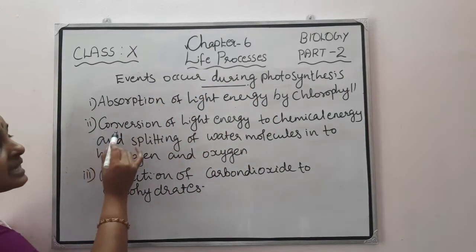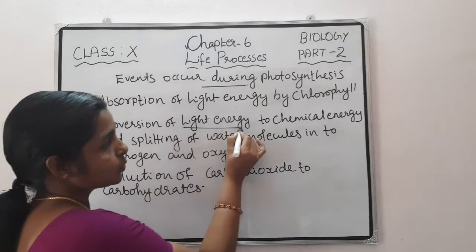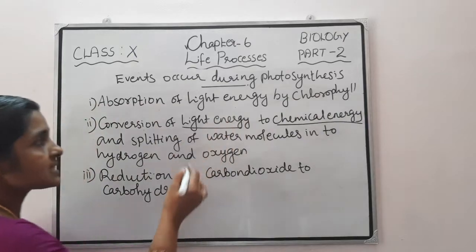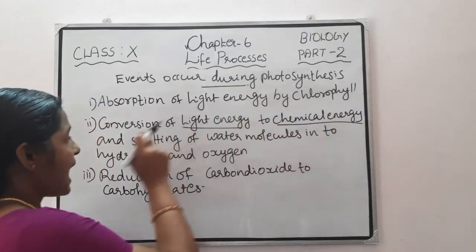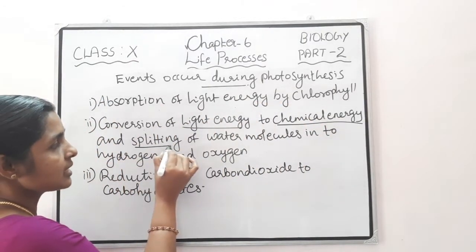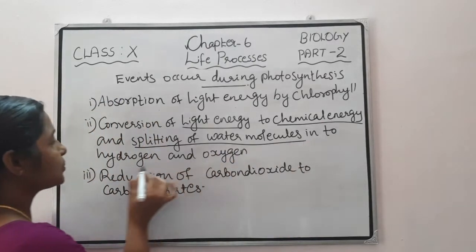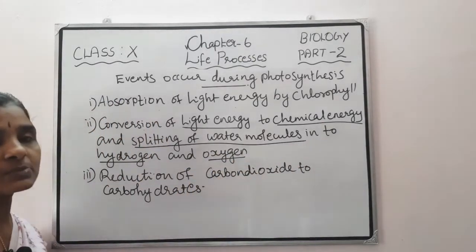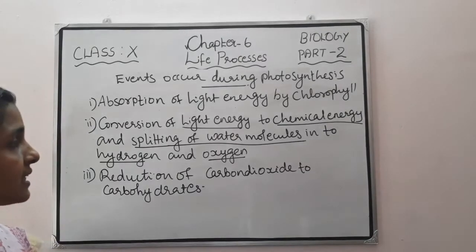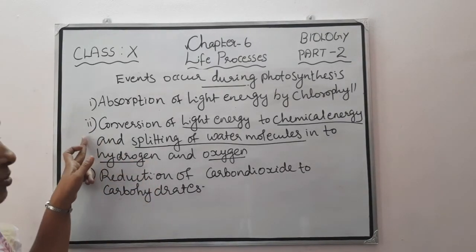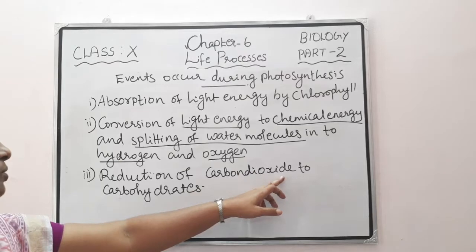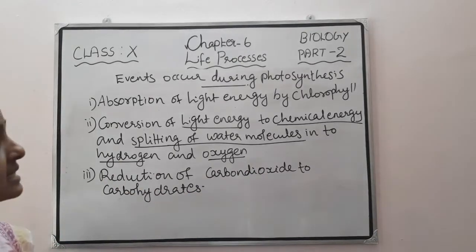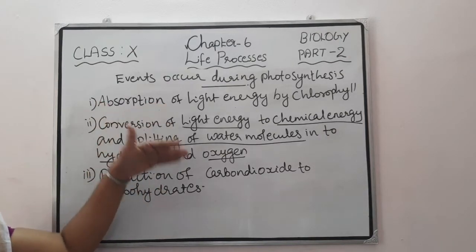Then the second step is the conversion of this light energy to chemical energy. What is the second step? The conversion of this light energy to chemical energy. And another important step is also here, splitting of water molecules into hydrogen and oxygen. That is the second event in photosynthesis. And the third event in photosynthesis is reduction of carbon dioxide to carbohydrate. These are the 3 events that occur during photosynthesis, and study them in the same order.